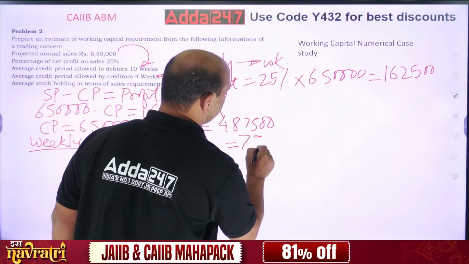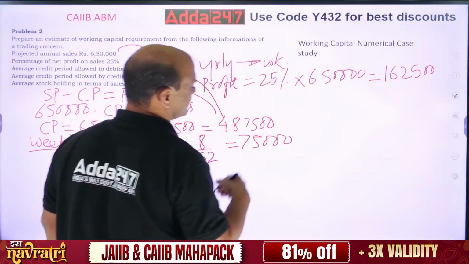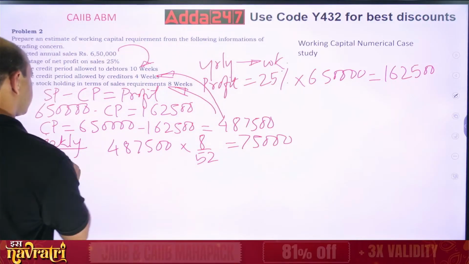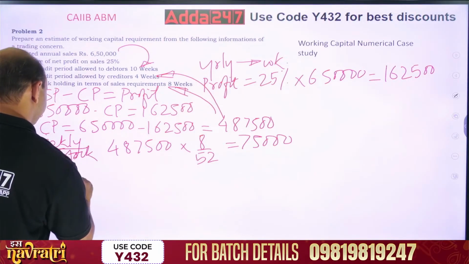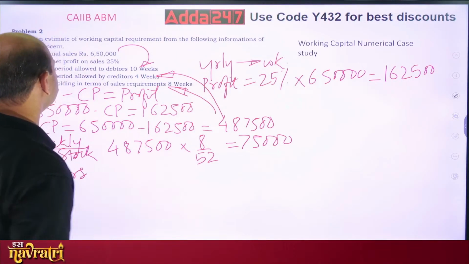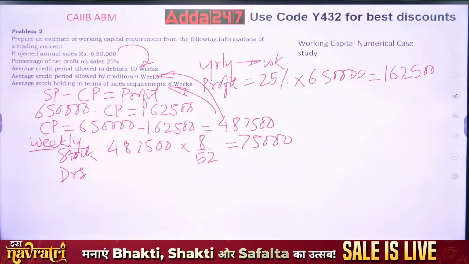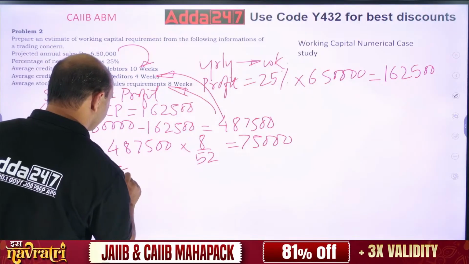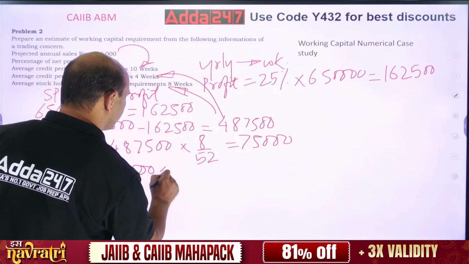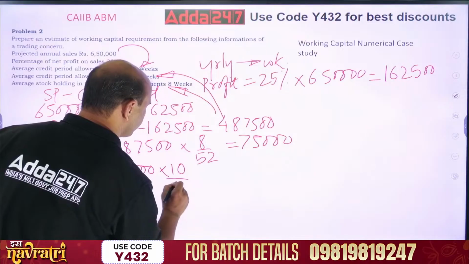This is for stock, I'll write it, stock. Now debtors. What is it for debtors? Debtors means 6,50,000, right? Into 10 weeks now. So 650 into 10 upon again 52.